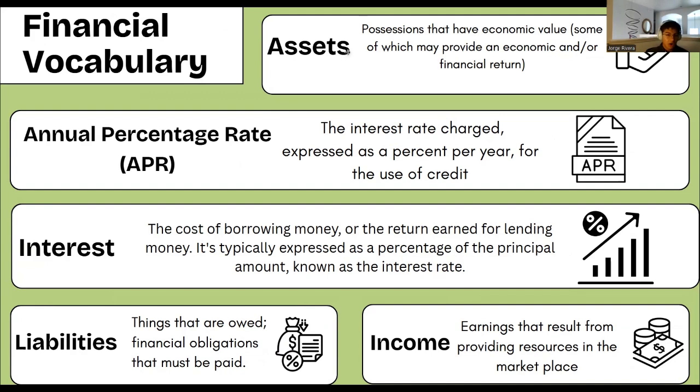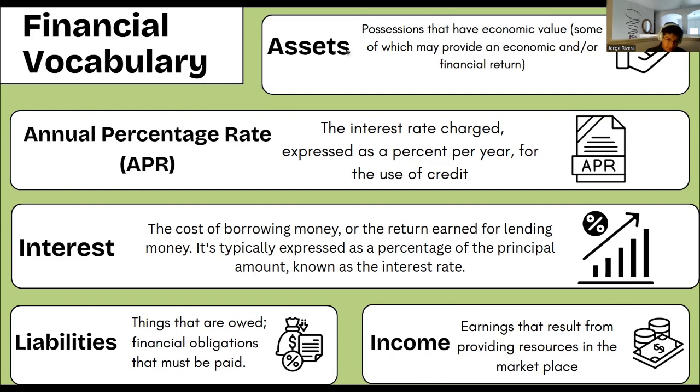So APR is the interest rate charged expressed as a percent per year for use of credit. So it's basically like whenever you use credit, they charge you a certain amount of money in order for you to use their money. So APR is just how much you pay, the percentage of what you borrowed that you have to pay back every year.